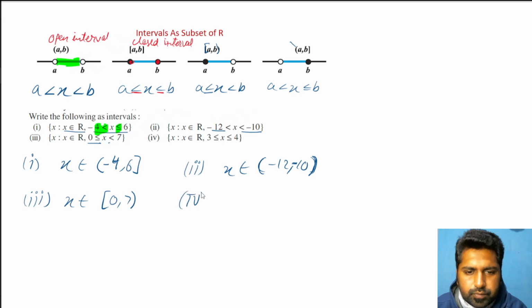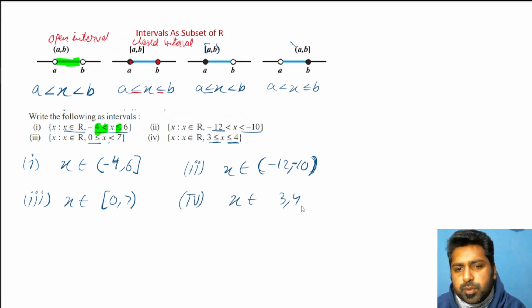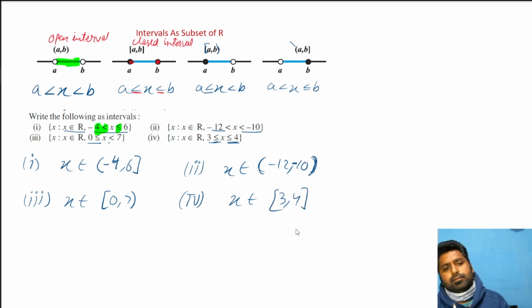Fourth one, try to judge it yourself. Equality, so x belongs to 3 to 4, all the numbers that are present between 3 and 4, but equality is there, so square bracket, square bracket. It's as simple as that. So basically you have to follow the notation.